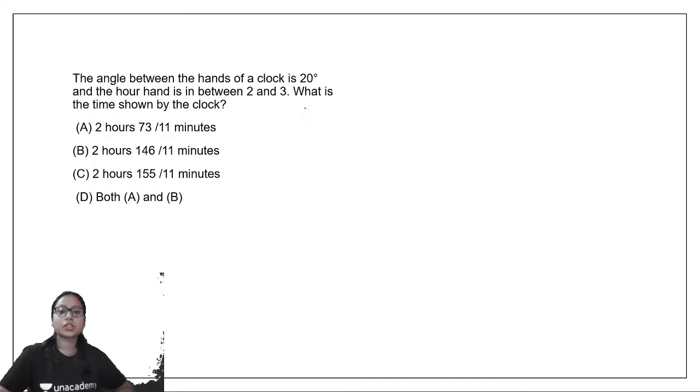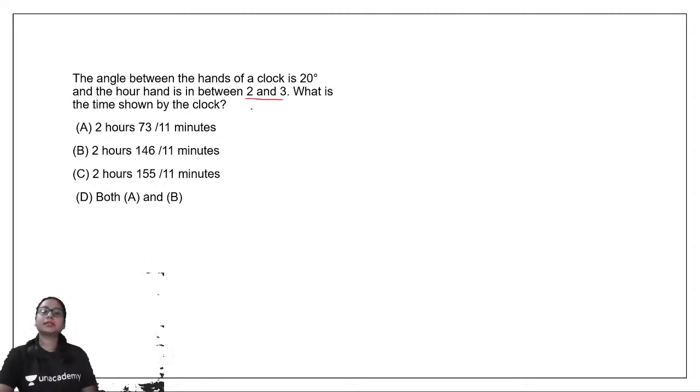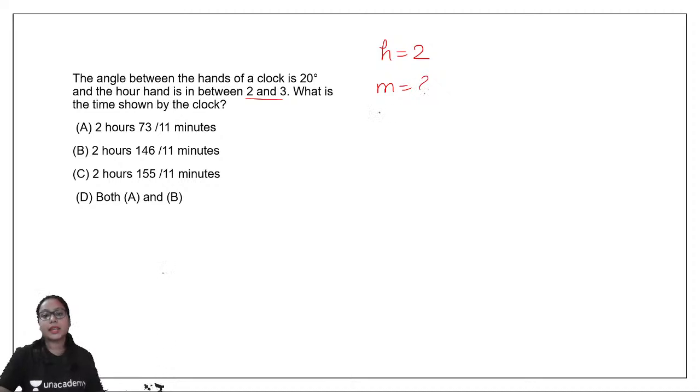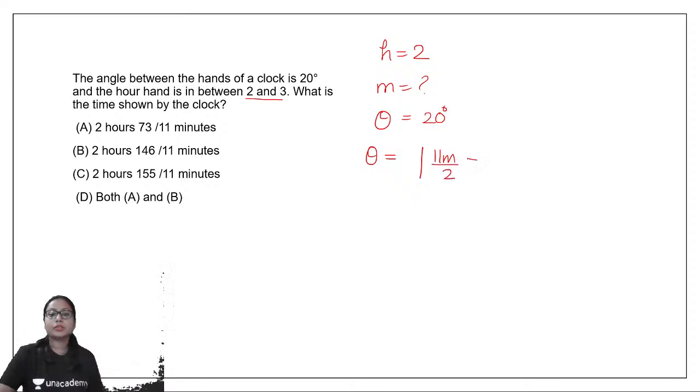Let's solve this question. So it says that the hour hand is between 2 and 3. It means the time would be 2 hours some minutes, right? It means that h would be equal to 2. The value of m is what we need to find. Theta is given to us, which is equal to 20 degree. Okay, so the formula for this question is theta is equal to 11m by 2 minus 30h.